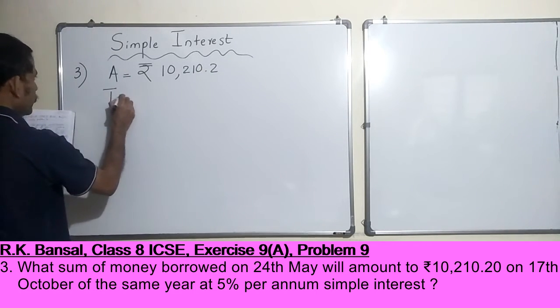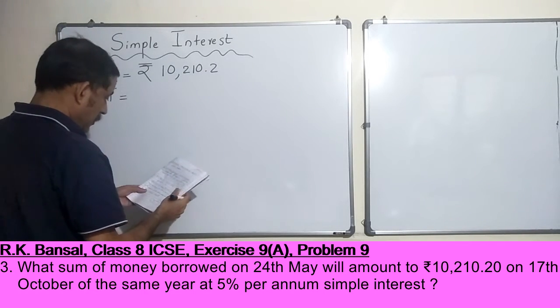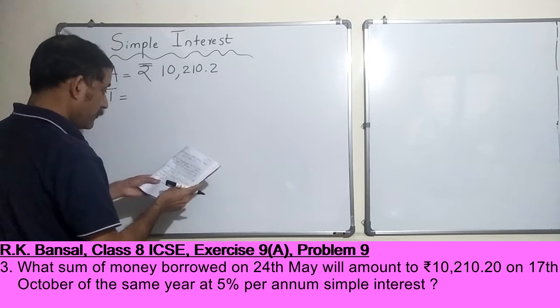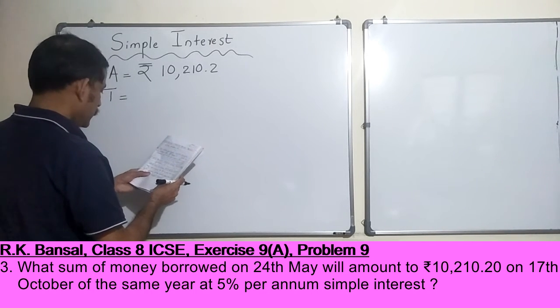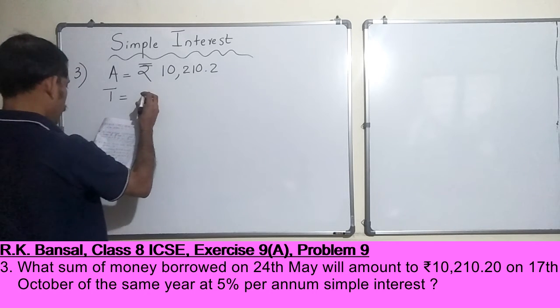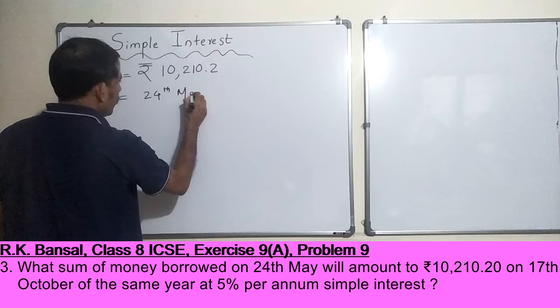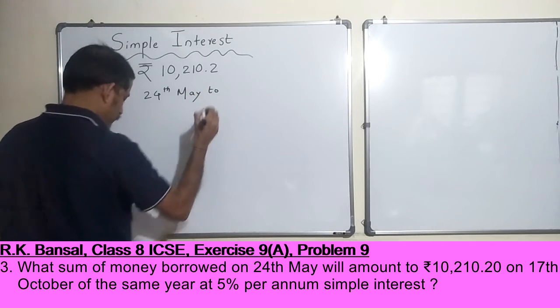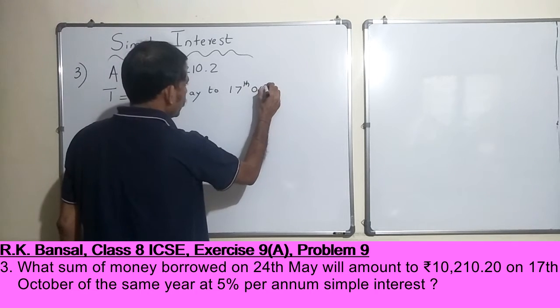Time period. What is the duration for which this money is borrowed or lent? Okay. So this is from 24th May to 17th October.